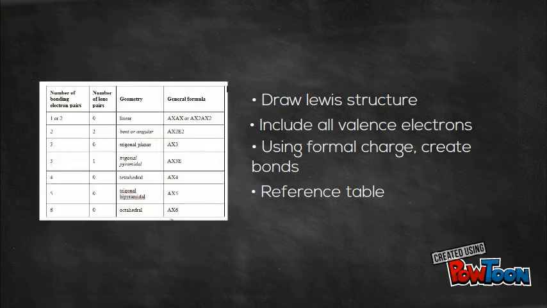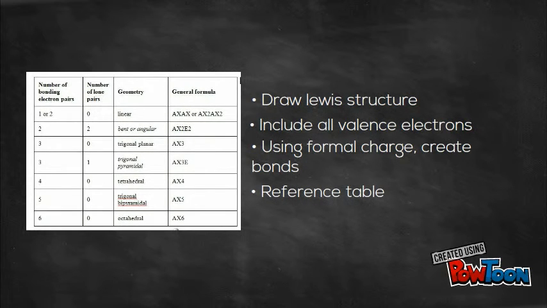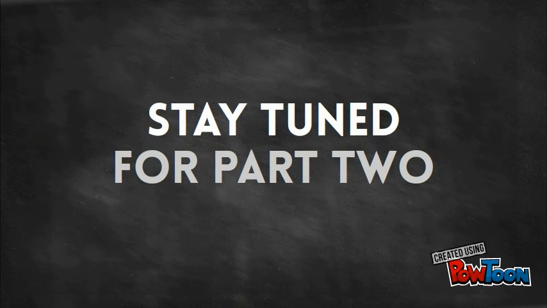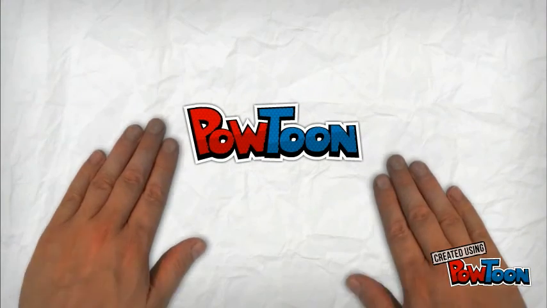I guess the next question would be, how do you determine the shape of molecules? We first draw a Lewis diagram of the molecule and include all the valence electrons around the central atom. We count the electron pairs around the central atom and determine the geometric shape of the molecule based on the chart provided.